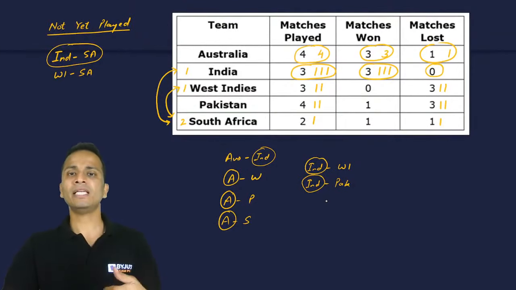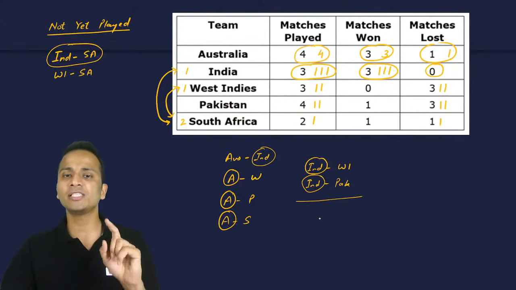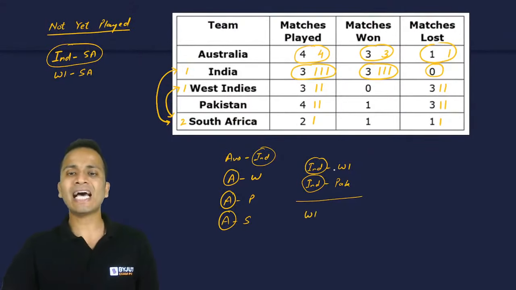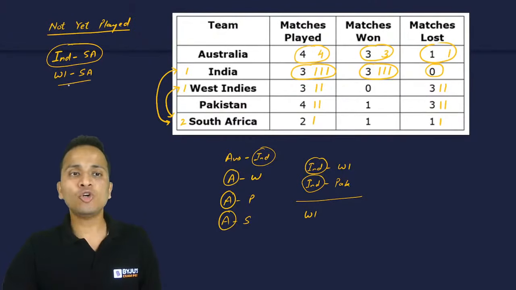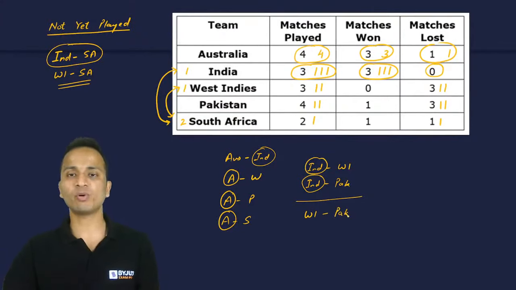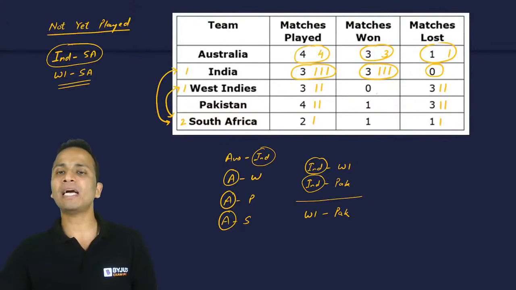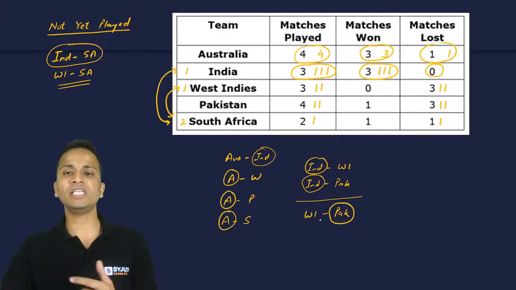All right. Now let's come to West Indies now. Okay. Now West Indies, 1 match is left. West Indies has already played with India and Australia. West Indies is yet to play with South Africa. So this match of West Indies will be against Pakistan. Okay. So West Indies versus Pakistan. Now West Indies अपना कोई भी मैच नहीं जीता है. West Indies has not won any match. So obviously this match must be won by Pakistan against West Indies. Okay, done. So Pakistan versus West Indies, Pakistan is the winner.